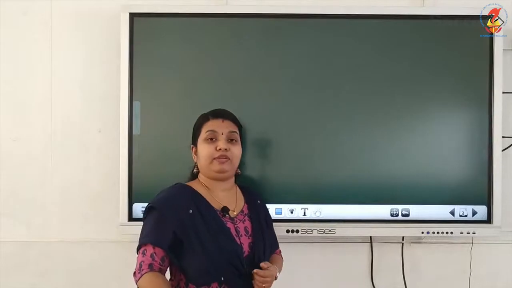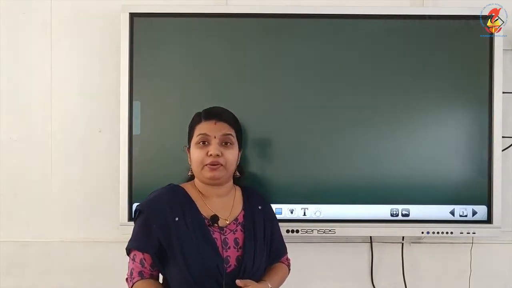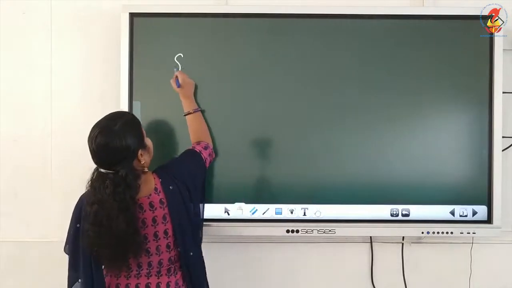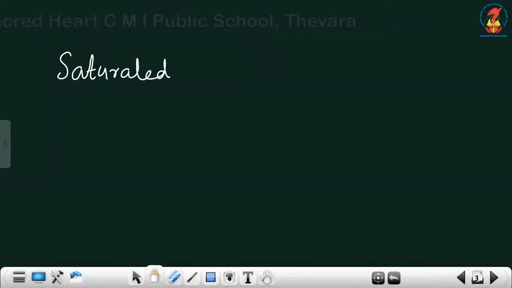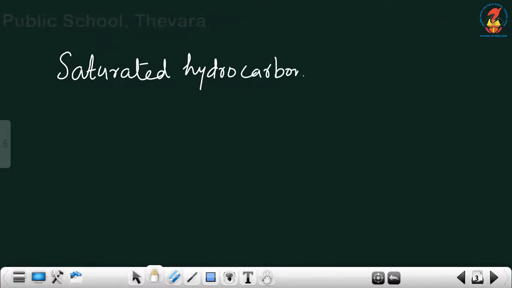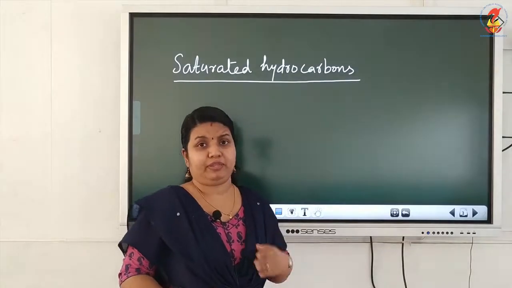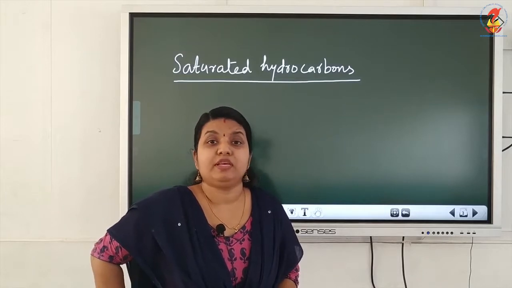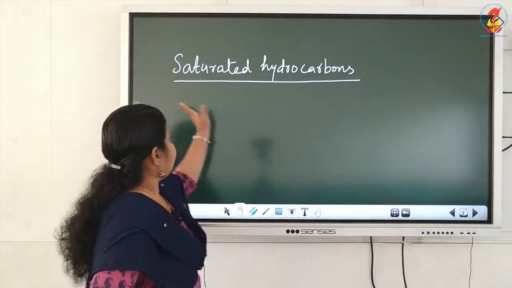So the compounds formed between carbon and hydrogen are known as hydrocarbons, and based on the nature of the carbon-carbon bond, whether it is single bond, double bond or triple bond, we have two types of hydrocarbons. The first one is saturated hydrocarbons. Hydrocarbons in which all the carbon atoms are joined by means of single bonds only are known as saturated hydrocarbons.